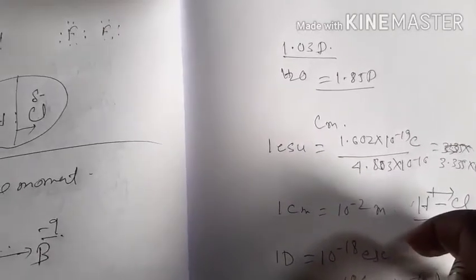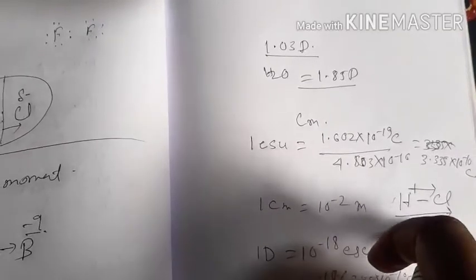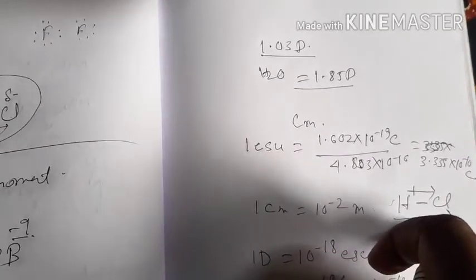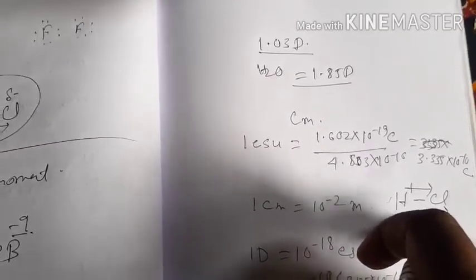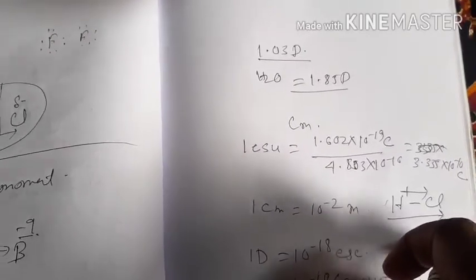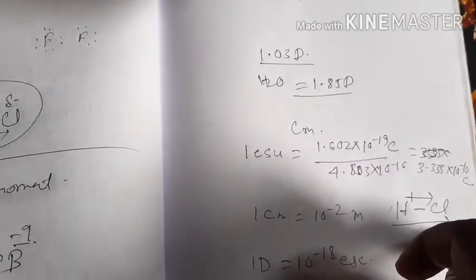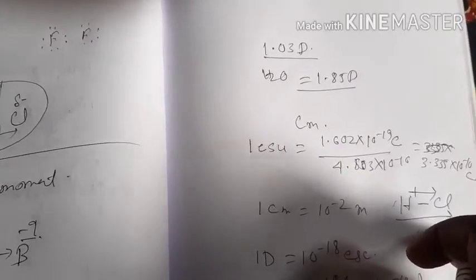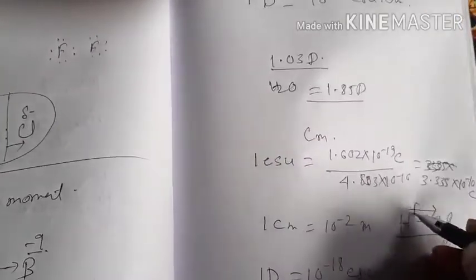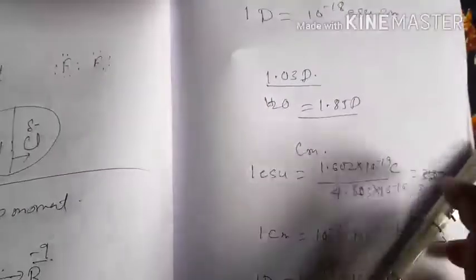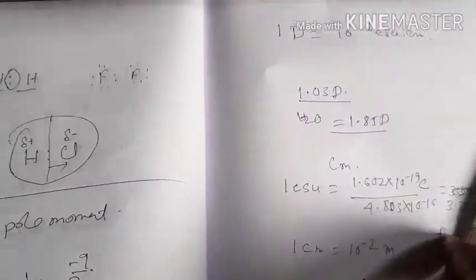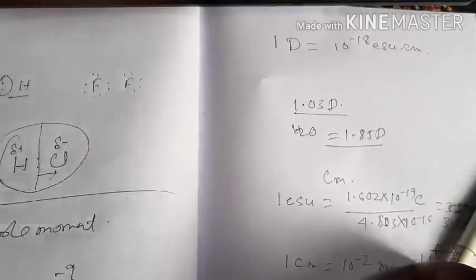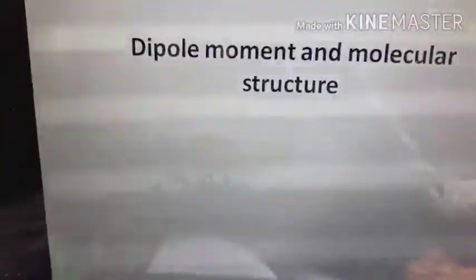Now the shift of electron density is symbolized by a crossed arrow above the Lewis structure, indicating the direction of the shift. Now we have to know about the dipole moment and the molecular structure.